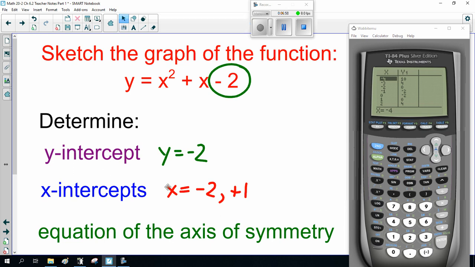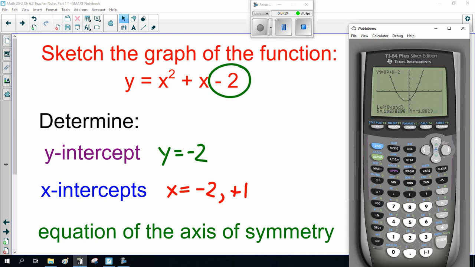I want to point out, if we go to the graph, now it's a little hard to see, so I'm going to make my windows just a smidge smaller. -5 to 5, -5 to 5. There we go. Now you can see it's pretty certain it goes through -2 and 1. To be careful, second, calculate 0. Cheating shortcut I'm going to show you.